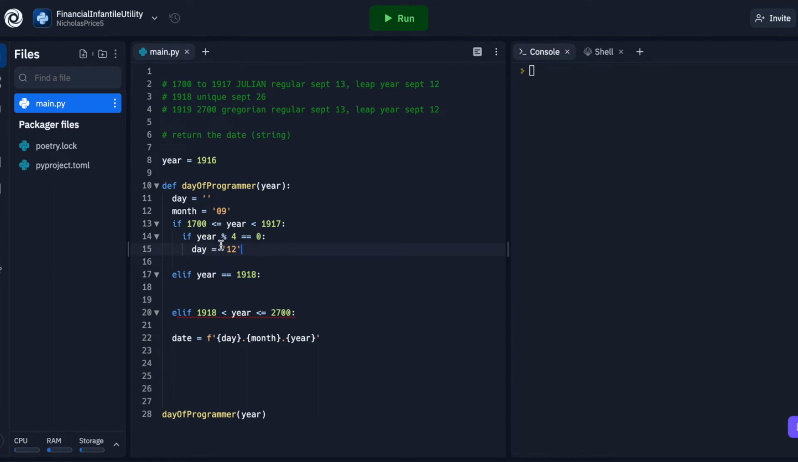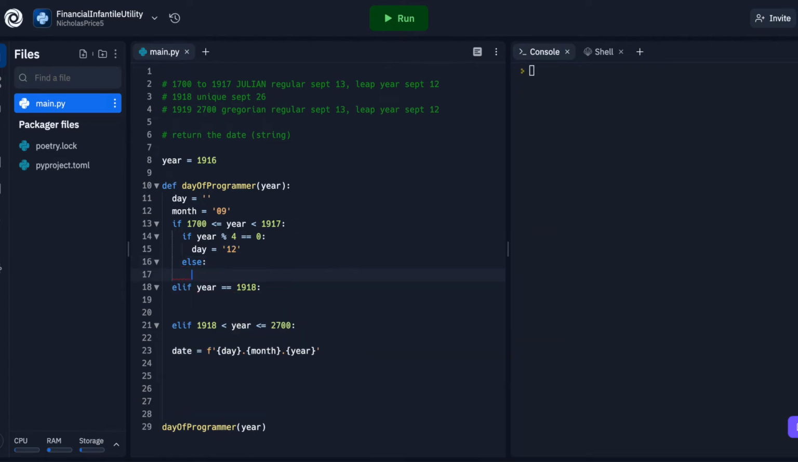Math here checks out. If the year divided by 4 gives you a modulo of 0, that means it's evenly divisible, and we'll set our date to 12 because we know it's a leap year. And then else, because there's really only two conditions, if it's a leap year, if it's not a leap year. Else, we set the day equal to 13.